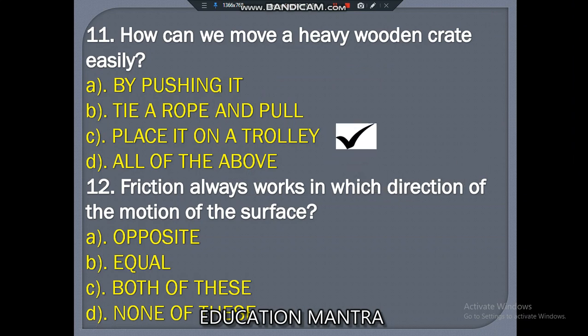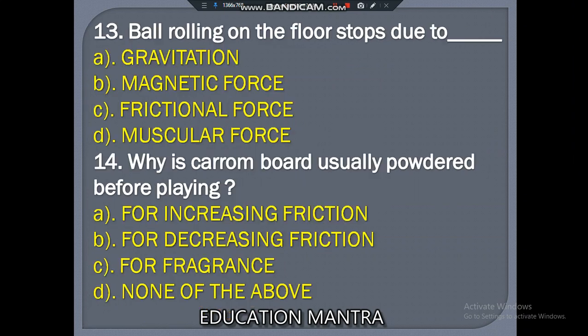Friction always works in which direction of the motion of the surface? Option A opposite, B equal, C both of these, or none of these. Correct answer is opposite. Always remember, friction force is also known as opposite force.